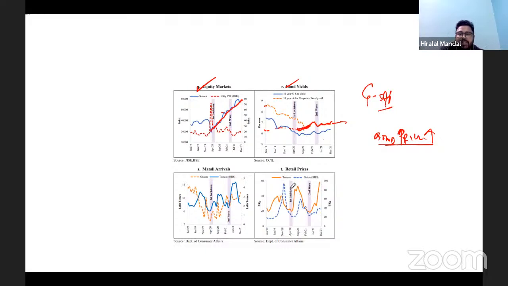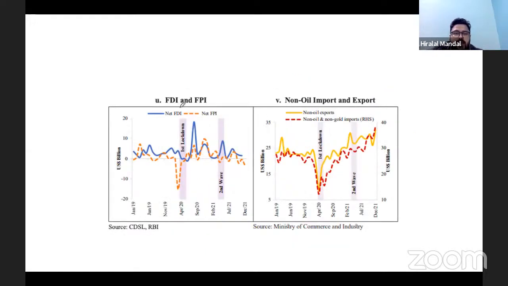The retail prices, FDI and FPI. So the net FDI and net FPI. What do you see? And the interesting one is the net FPI, foreign portfolio investors who make investments in the share market. So look at this one. Their contribution is not so high.